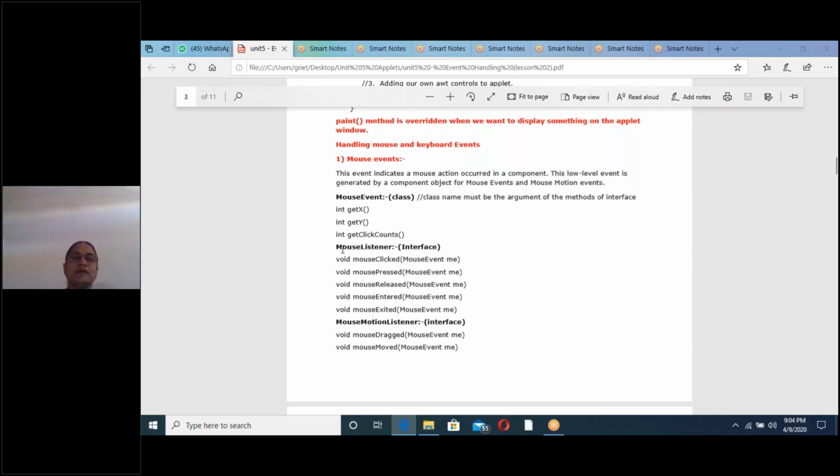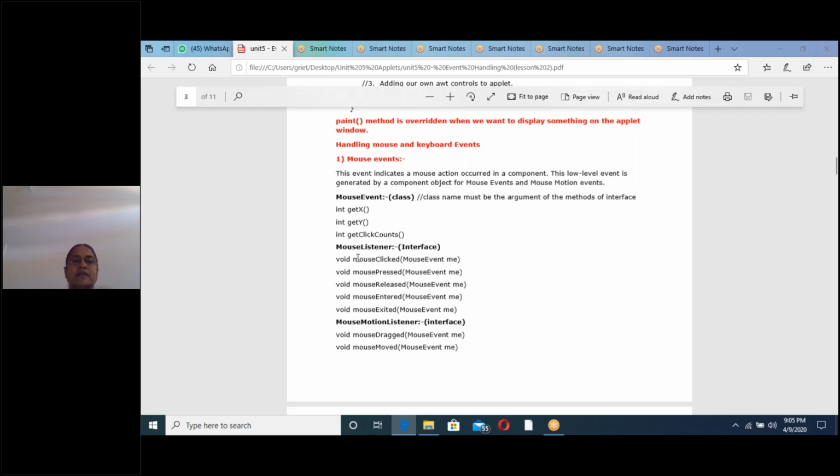Next, MouseListener. It is an interface, and an interface consists of only abstract methods. So some class which implements that interface must provide implementation to all the abstract methods of this interface. In the MouseListener interface, we have 5 methods. What are the 5 methods? All these are abstract methods, remember.